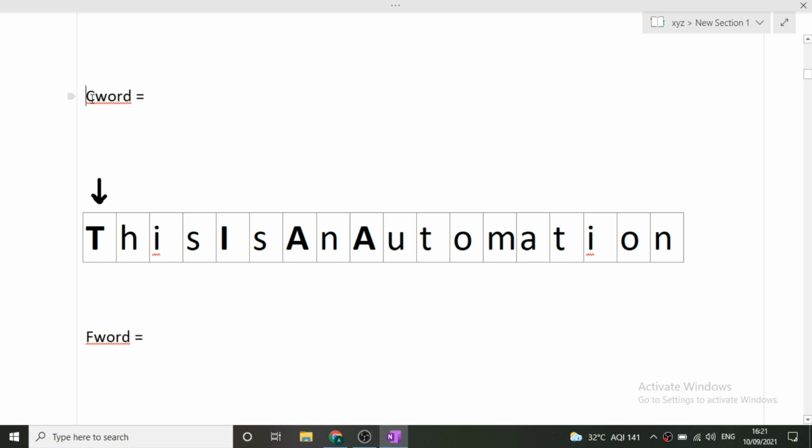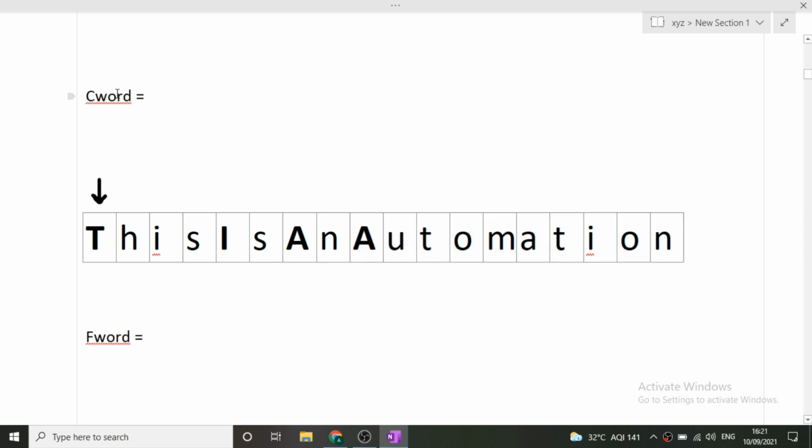Now one will store the current word. See here, this is one word. Now this is one word. So it will be stored in the current word. Now here again, this is also one word, and this is also one word, and automation is also one word. So we need a variable for storing the individual words also.